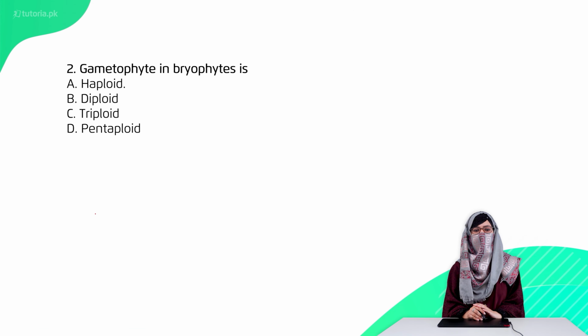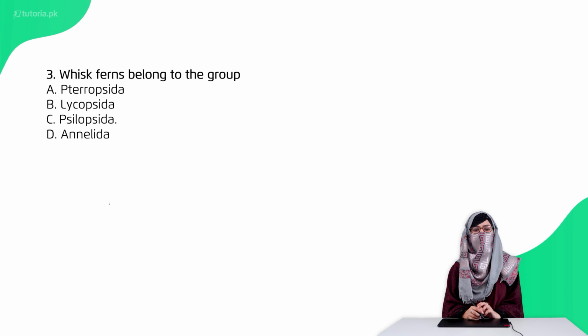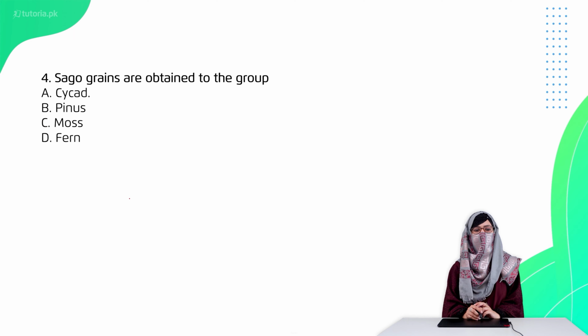Second है, gametophyte in bryophyte is haploid, diploid, triploid या pentaploid. The right option है haploid. Question 3 है कि whisk fern belong to the group Petropsida, Lycopsida, Psilopsida या Annelida. The right option है Psilopsida. Question 4 है sago grains are obtained from the group Cycad, Pinus, Moss या Ferns. The right option है Cycad.